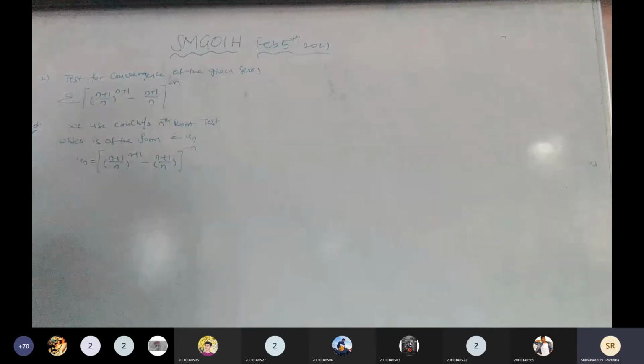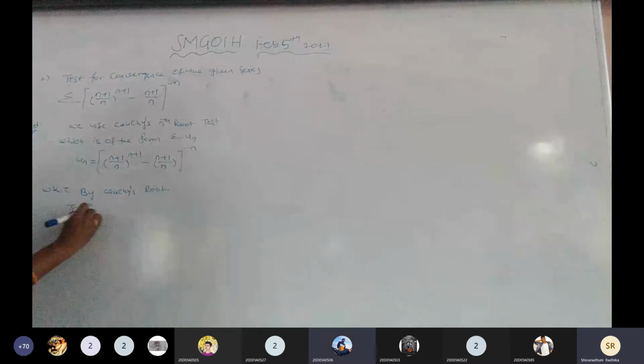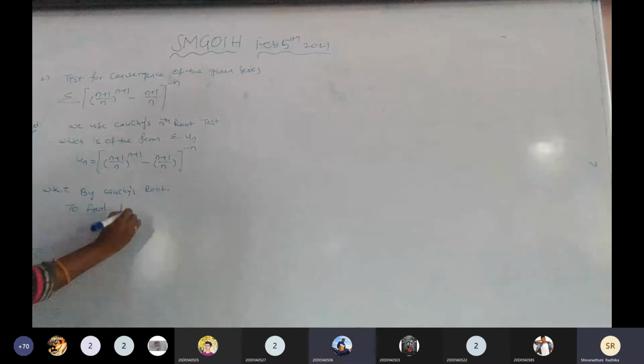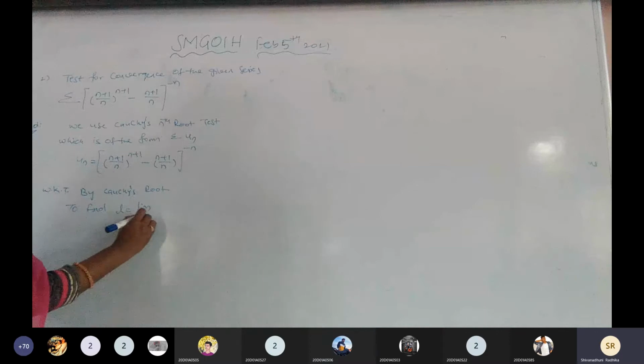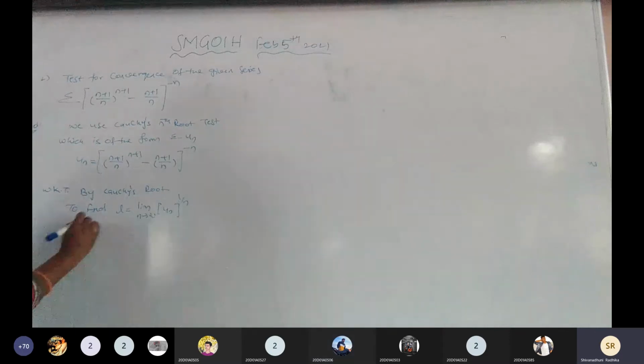Now we know that by Cauchy's root test, to find the l value, what is the l value here? Limit n tends to infinity un to the power of 1 by n. We need to find the l value now.